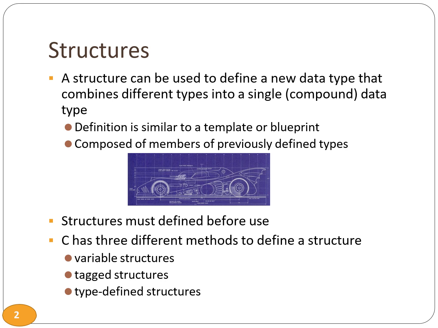In C, there are three methods to define a structure. 1. Variable structures means defining a structure by directly declaring variables. 2. Tag structures means assigning a tag to a structure definition. 3. Type-defined structures means defining a structure and simultaneously creating a type using the typedef keyword. Structures provide a way to merge different data types into a single, composite data type.